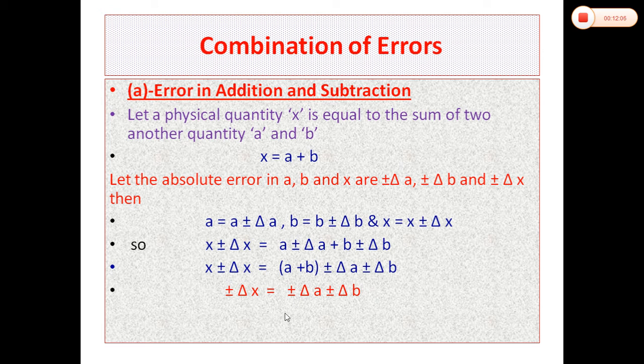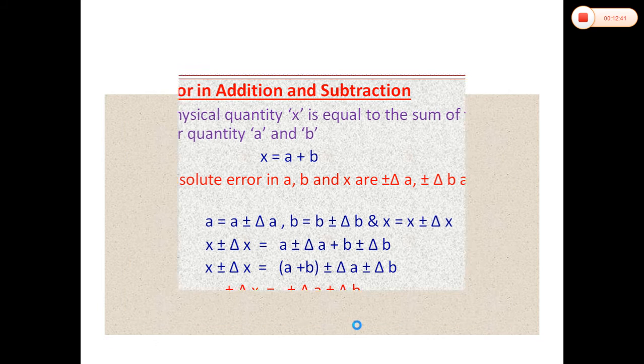Here this delta x has four possible values. These four possible values are: taking delta a and delta b both positive, taking both negative, taking delta a positive and delta b negative, and taking delta a negative and delta b positive. So these are the four sets of values. So the maximum possible error in delta x will be equal to delta x is equal to delta a plus delta b. So this is the maximum possible error.